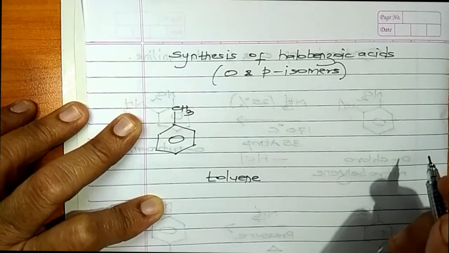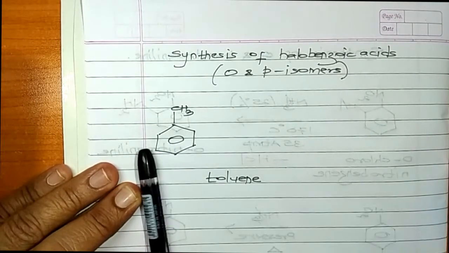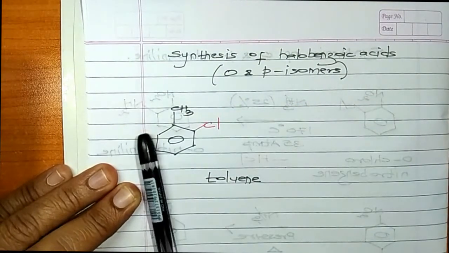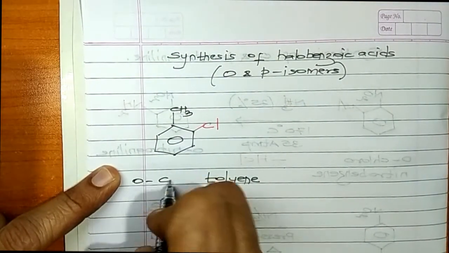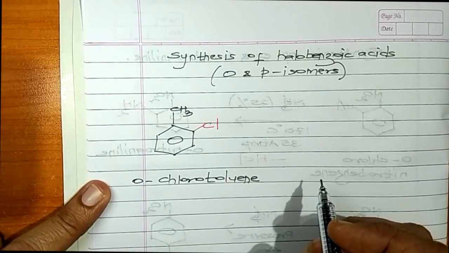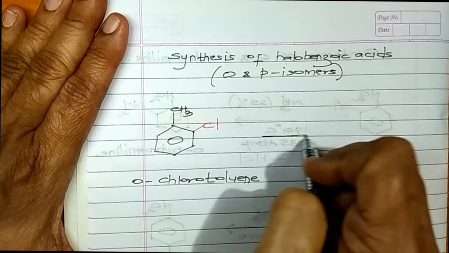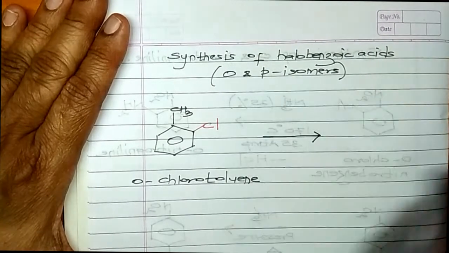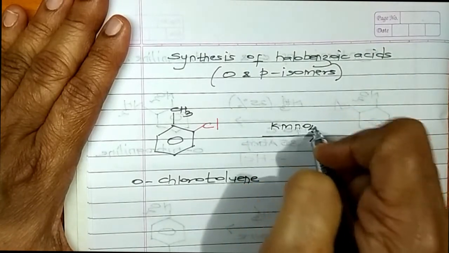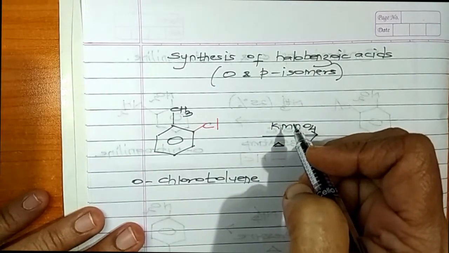Now, since you want to prepare orthochlorobenzoic acid, there has to be a chlorine atom here. So the chlorine atom, I am using a red pen. You have a chlorine atom here. So this becomes orthochlorotoluene. My starting material will be orthochlorotoluene. Now what I do is I subject this to a reaction with KMnO4. I am going to use potassium permanganate. We all know that potassium permanganate is nothing but an oxidizing agent.